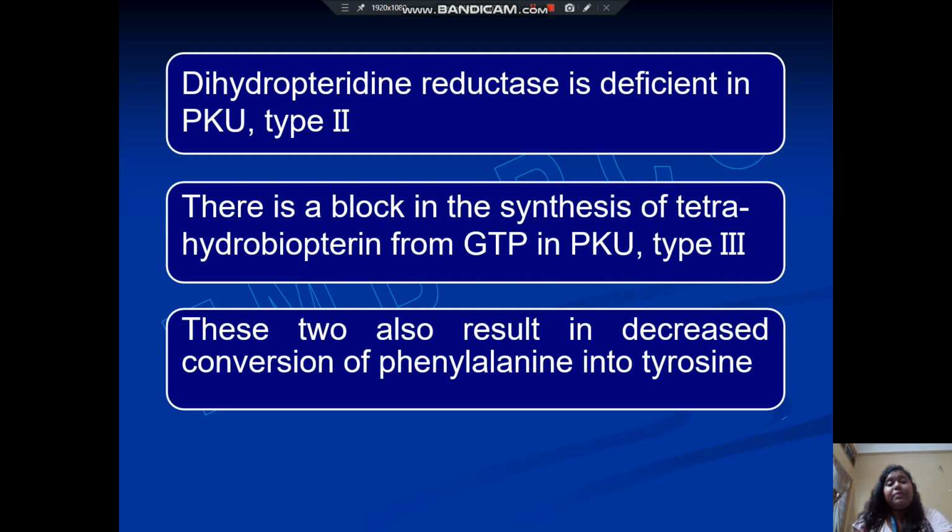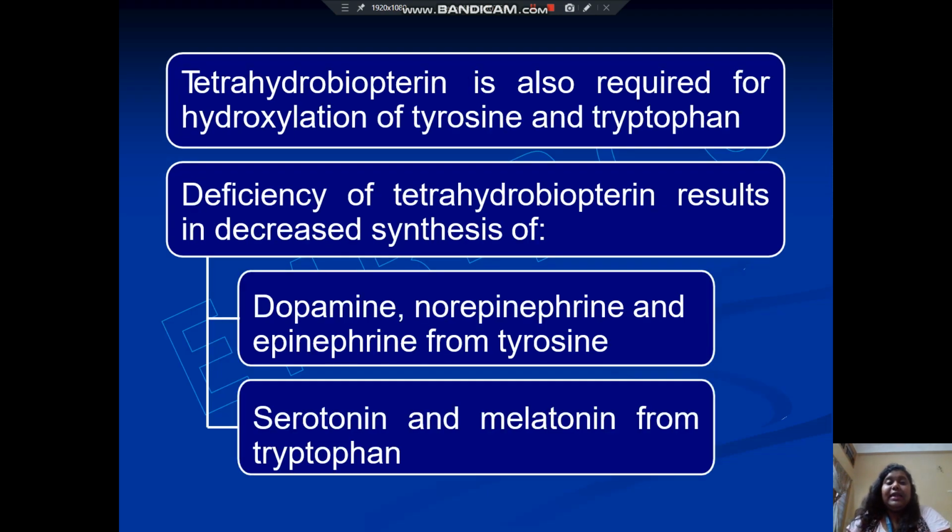Dihydropteridine reductase is deficient in phenylketonuria type 2. There is a block in the synthesis of tetrahydrobiopterin from GTP in phenylketonuria type 3. This too results in decreased conversion of phenylalanine into tyrosine. Tetrahydrobiopterin is also required for hydroxylation of tyrosine and tryptophan. So deficiency of tetrahydrobiopterin results in decreased synthesis of dopamine, norepinephrine, and epinephrine from tyrosine, and serotonin and melatonin from tryptophan.